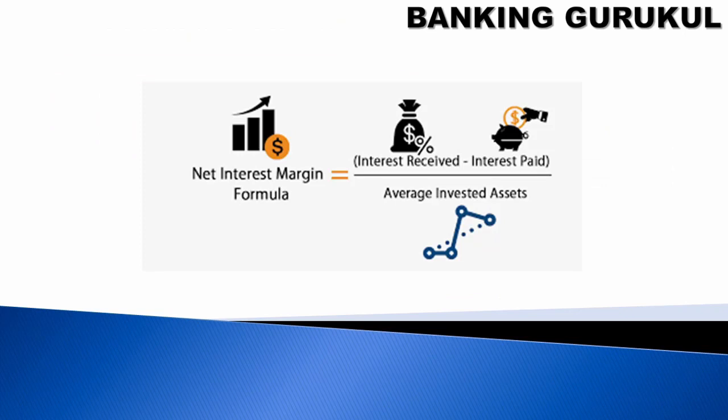What is the formula for net interest margin? The formula is interest received minus interest paid, divided by average invested assets. The average is arrived at by taking the balances every day, and at the end of the month or year you divide by the number of days in the month or year, and you get the average. So the net interest margin formula is interest received minus interest paid divided by average invested assets.